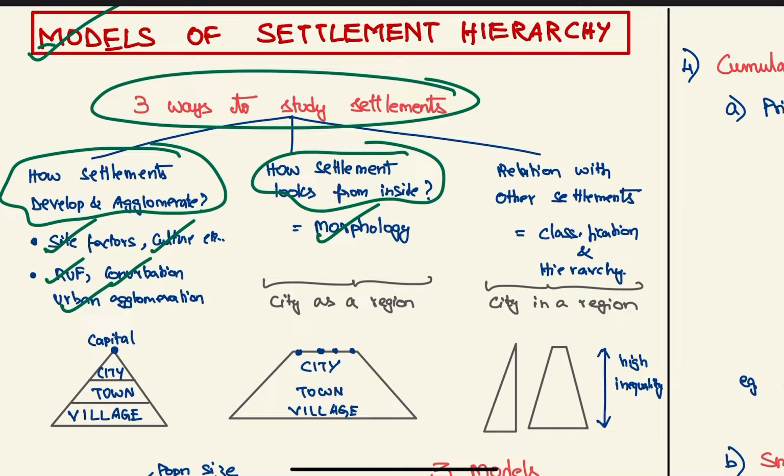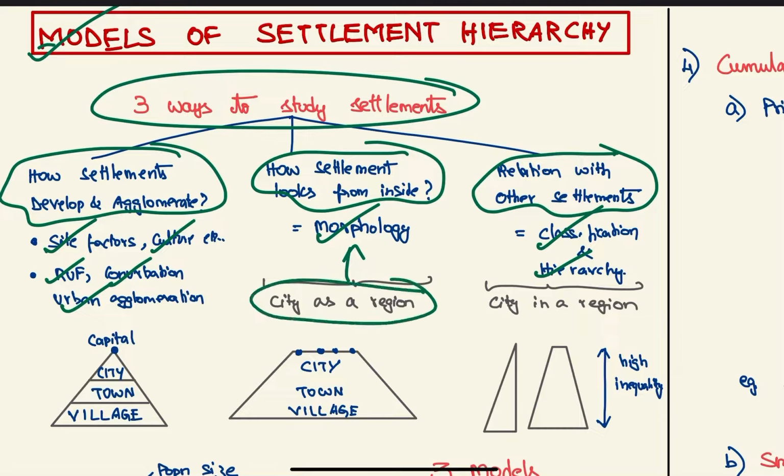We have seen this already. Third is how the settlement relates with other settlements, which is classification, which we have seen already. Hierarchy we will see now. So morphology is city as a region, and classification and hierarchy is city in a region. City as a region is how the city is inside, and city in a region is how many cities there are in India and how they relate with each other.